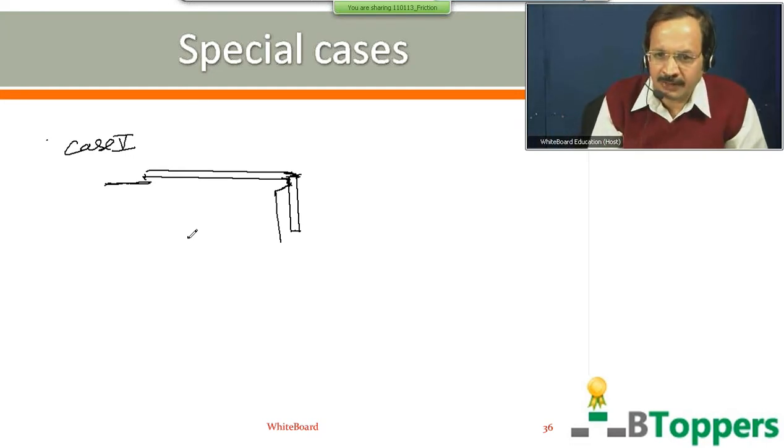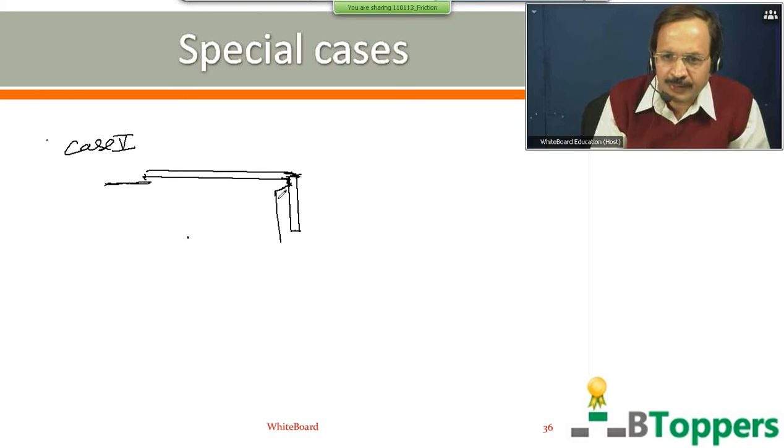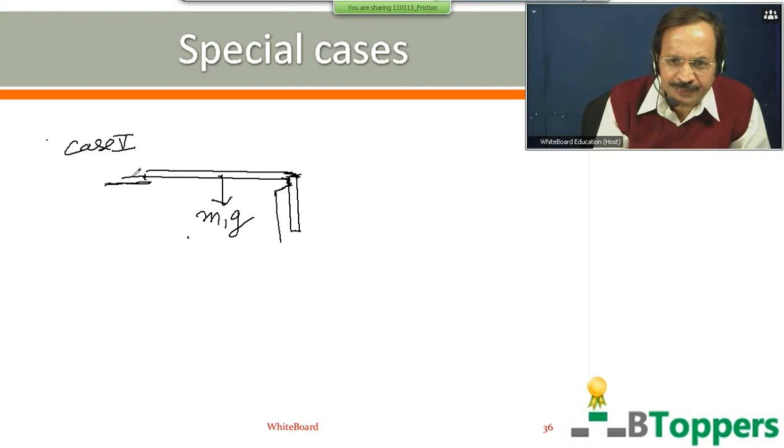Let M1 be the mass of the part of the chain lying on the table. Let M2 denote the mass of the hanging part of the chain. So frictional force acts only on the part of the chain resting on the horizontal surface of the table. Here M1 is the mass of the part of the chain which is resting on the horizontal surface of the table.